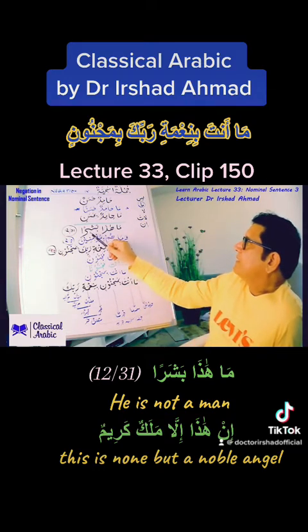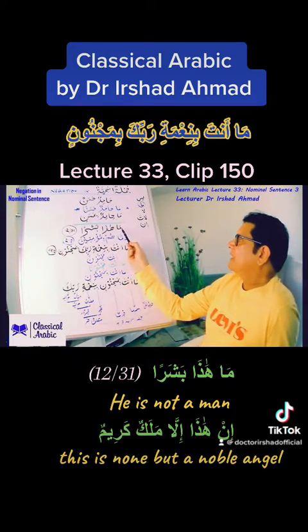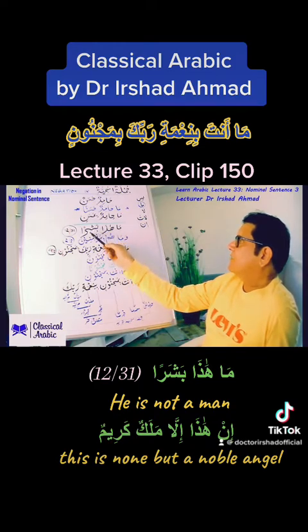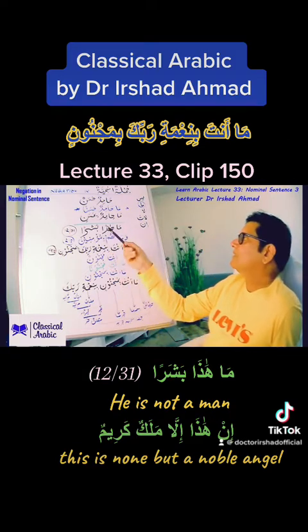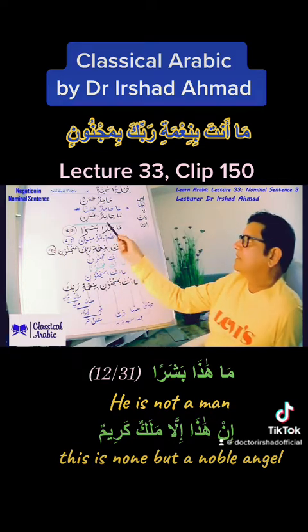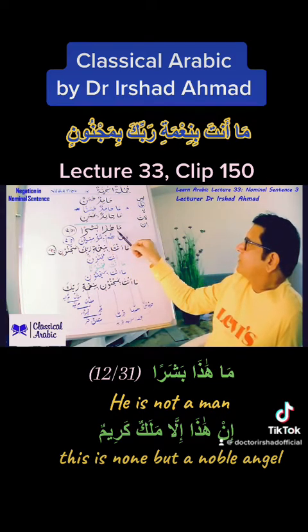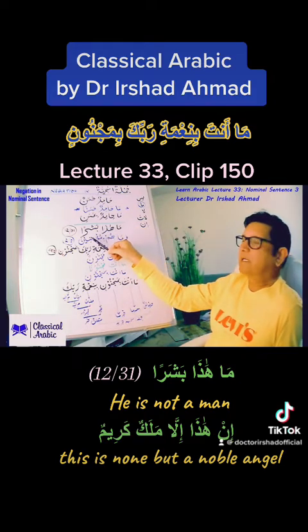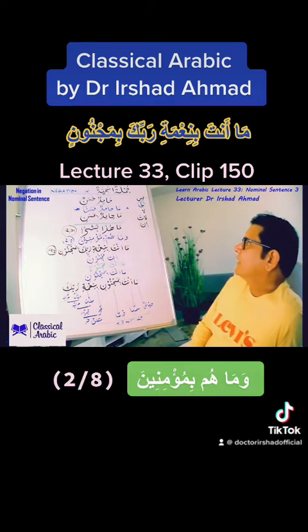So this is a simple negation here. Ma haza basharan. So basharon, this noun has gone into nasab, and our sentence here is ma haza basharan. This is not a man, or this is not mortal. There are different translations. As compared to angel, this is not mortal. If that should have been further emphasized, that may have been then ma haza basharin. This is not a man at all, but clearly that would not be Quran.